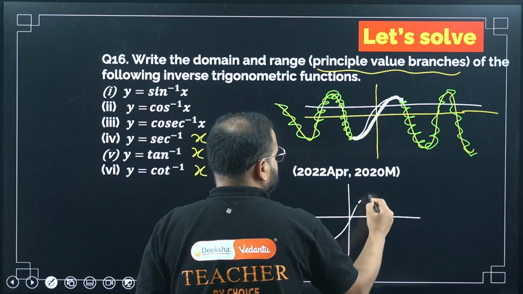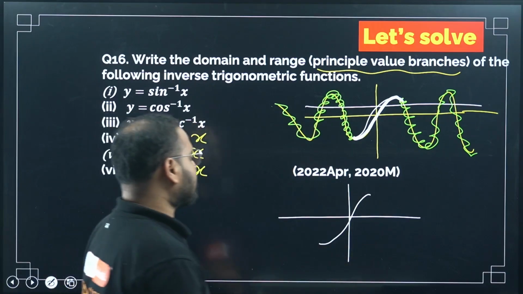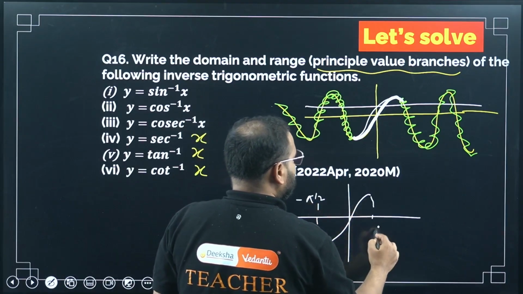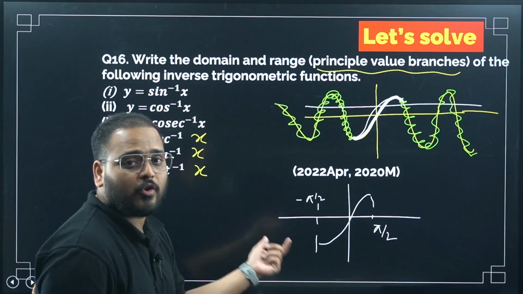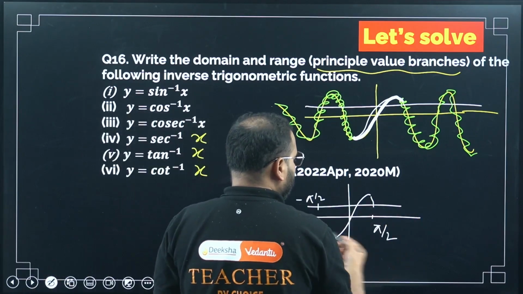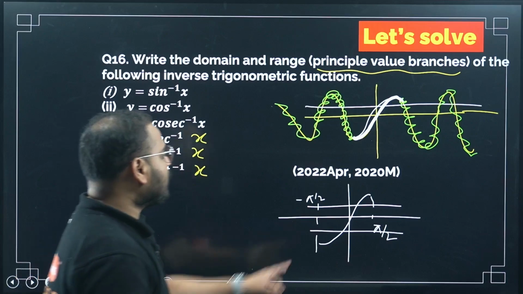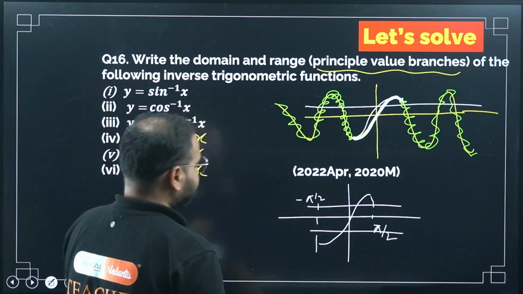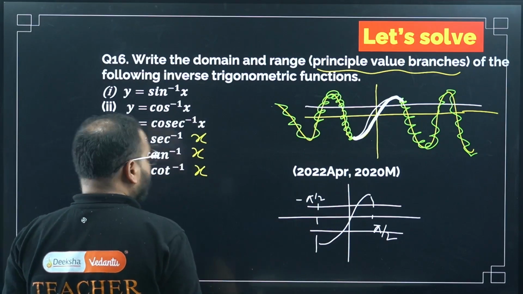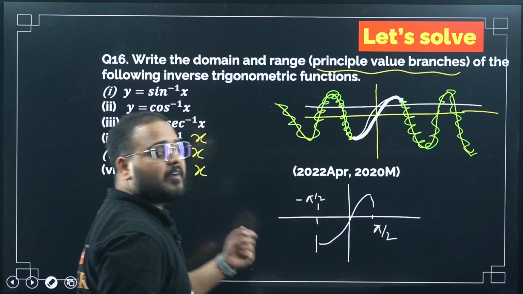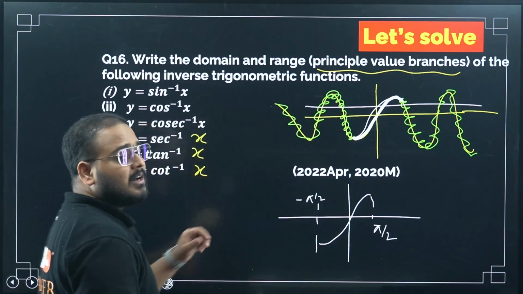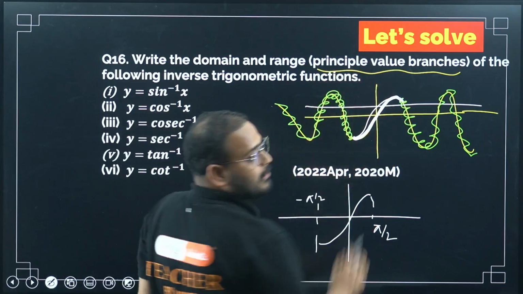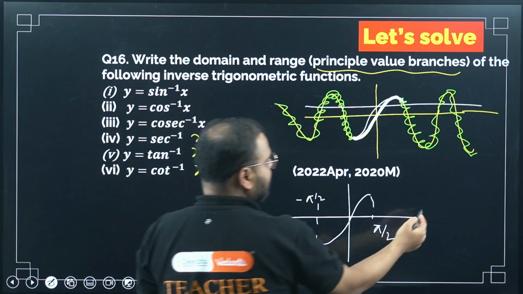This is my graph of sin x. What's the domain now? The domain is minus pi by 2 to plus pi by 2. Now if you draw a straight line at any point, you'll get only one intersection for one line. Now this function is 1-1 and on-to. So to make the inverse exist for the trigonometric function, we perform a restriction over the domain. That restriction is what is called my principal value branches. Means I can repeat this again.